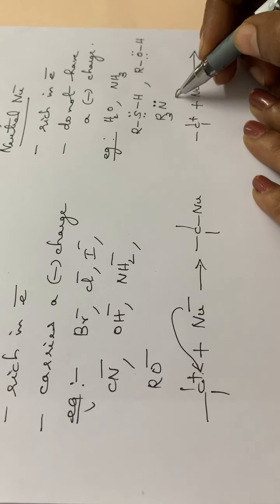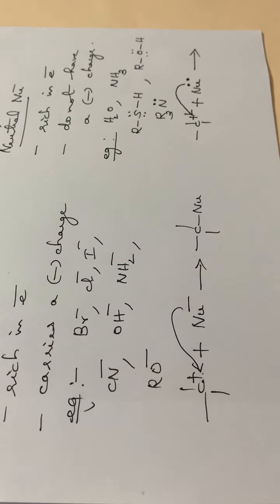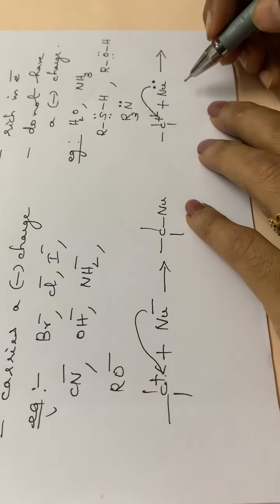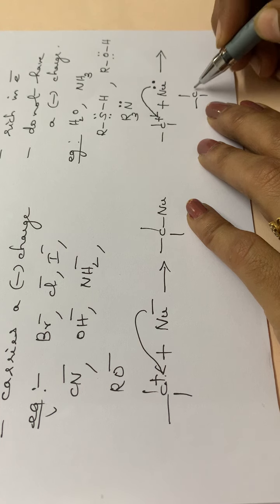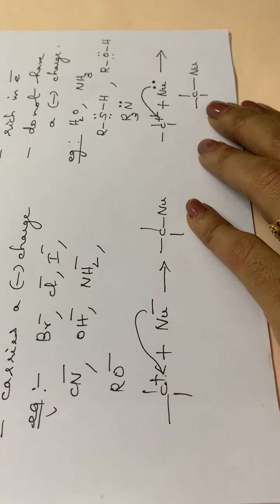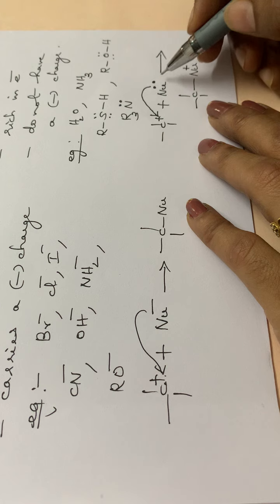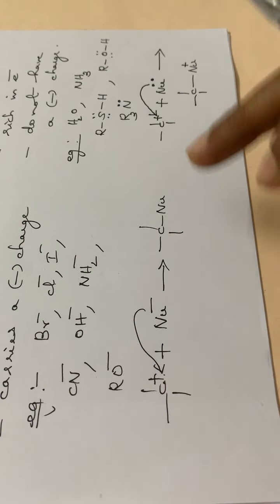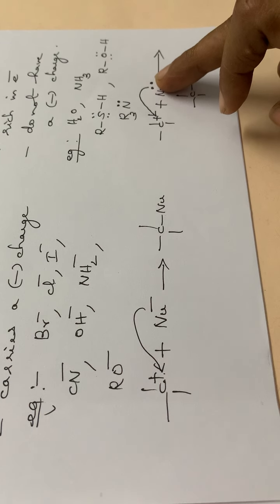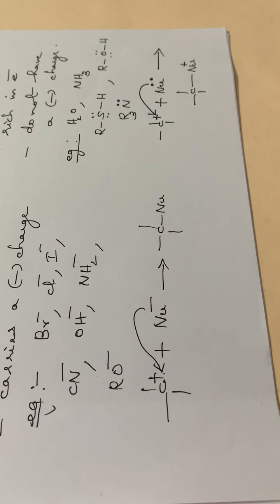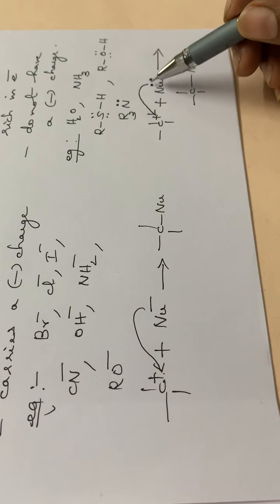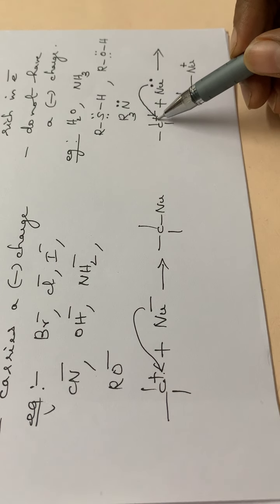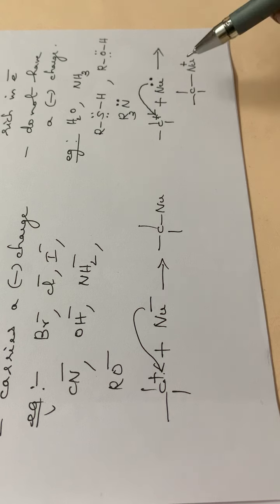So this electron rich nucleophile will be attacking this carbon center, so that the product will be like this, C-Nu, and here this Nu will have a positive charge. So these are the two types of nucleophiles, negative as well as neutral. Hope you are clear with this. This electron rich species attacks the electron deficient center, and at this time the nucleophile gets a positive charge.